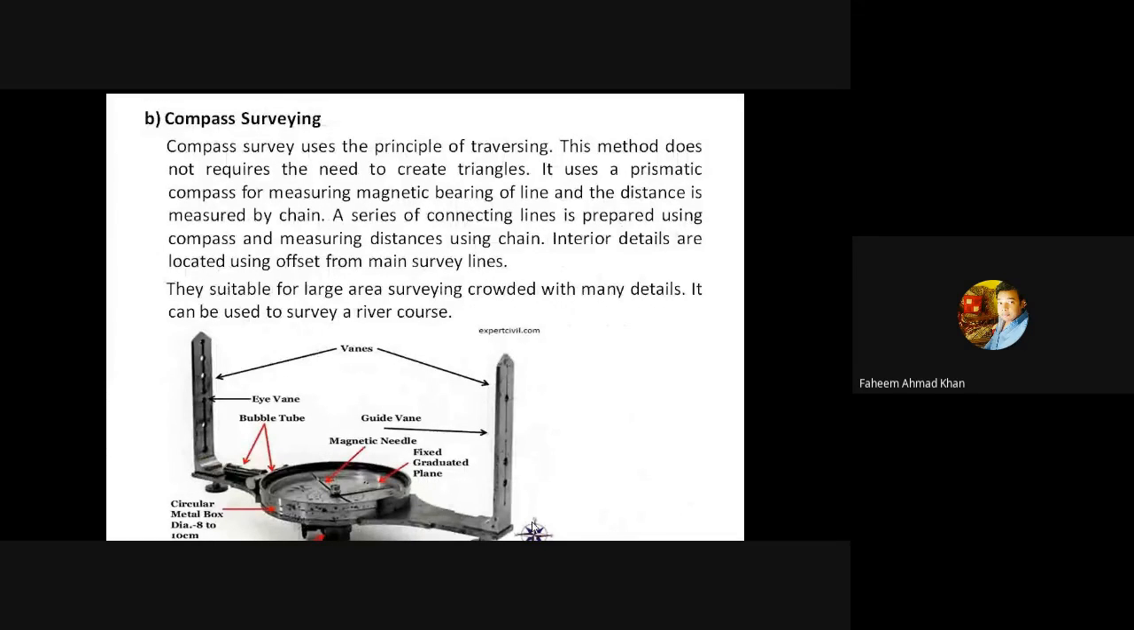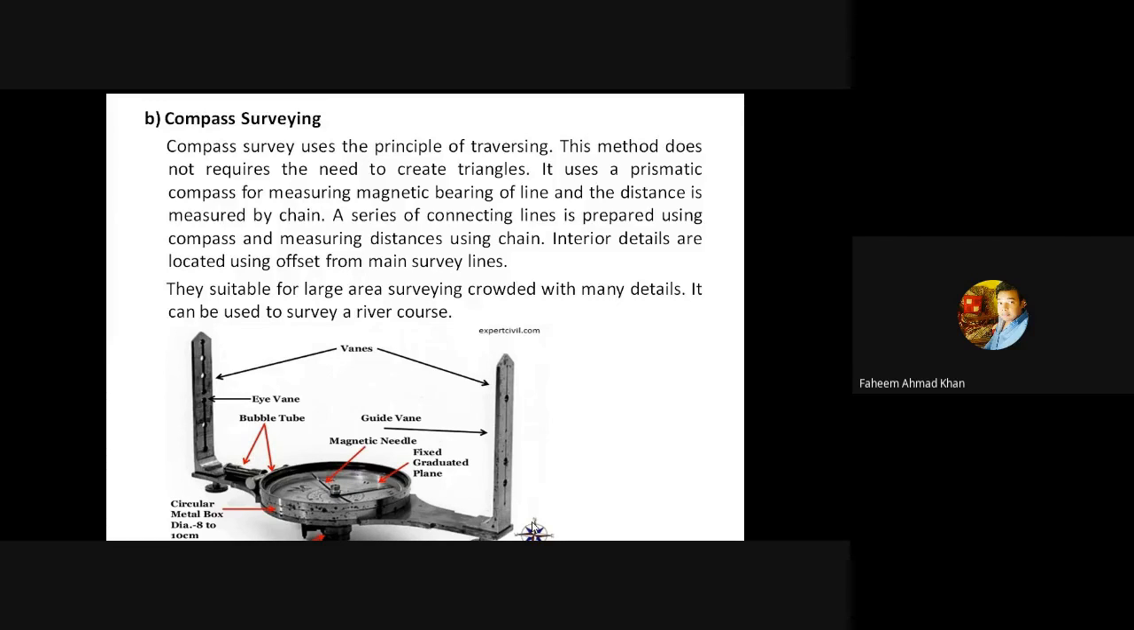Coming on to the next survey, it is compass surveying. Compass survey uses the principle of traversing. This method does not require the need to create triangles. It uses a prismatic compass for measuring magnetic bearing of line, and the distance is measured by chain.